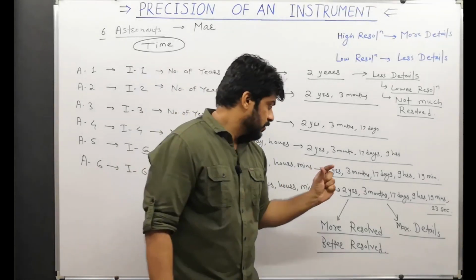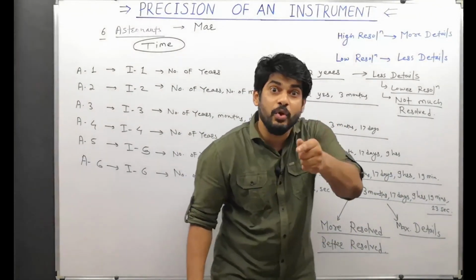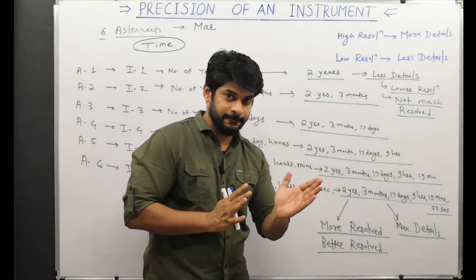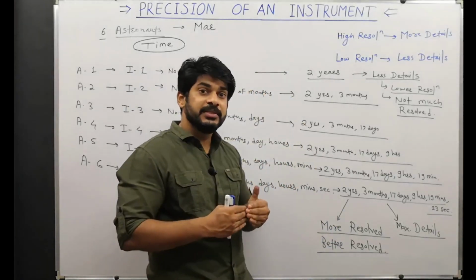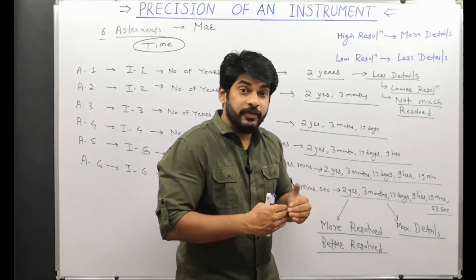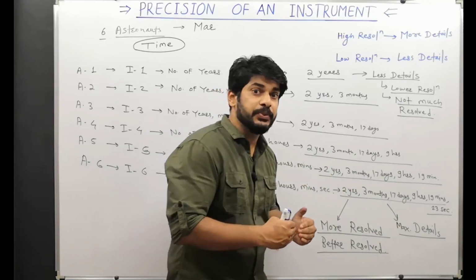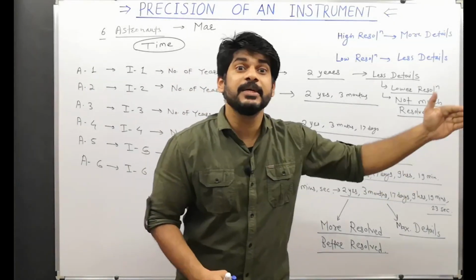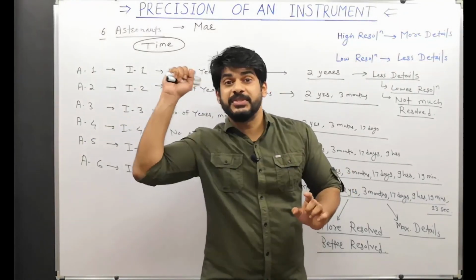Okay, this is more precise because this is better resolved. So from this we can say something is considered more precise. An instrument will be considered more precise if it can resolve the physical quantity better, or if it can give better details, maximum details about the physical quantity. So you can understand what is precision.